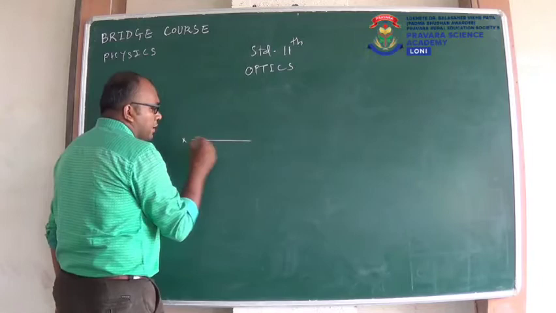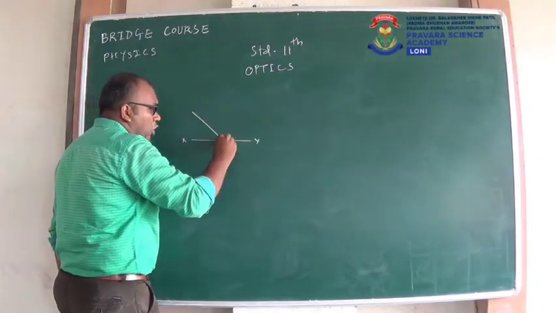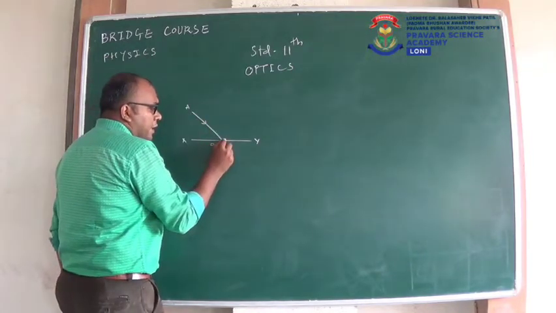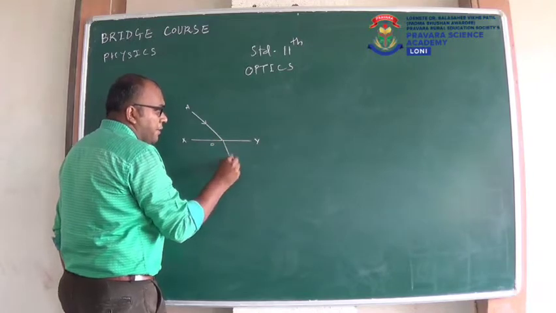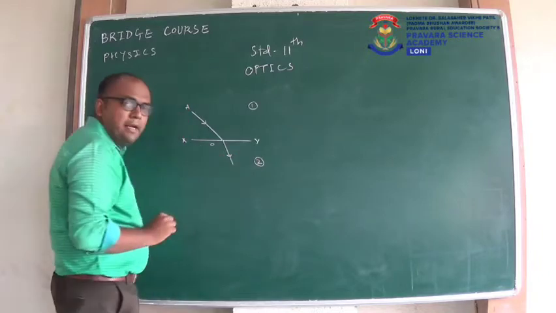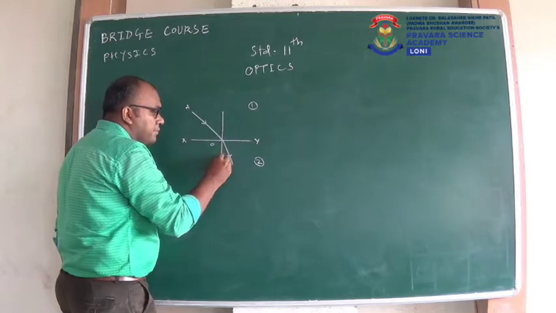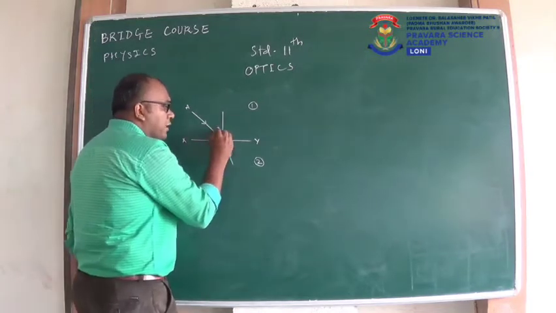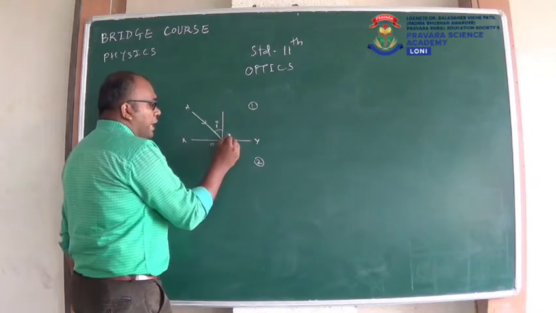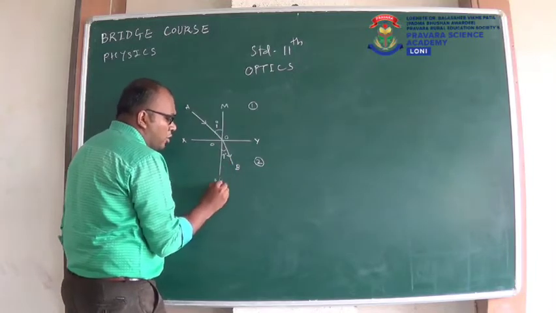Suppose this is a surface separating two media, light is incident on this surface obliquely, this is the incident ray, then it changes its direction in the second medium. This is our first medium, this is our second medium. It changes its direction in the second medium, we call this property refraction of light. Here it is normal, this angle we denote as I, this angle we denote as R. O is the point of incidence, OB is the refracted ray, and MN is the normal.